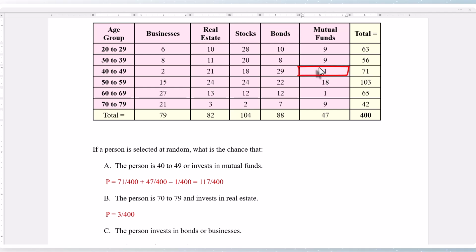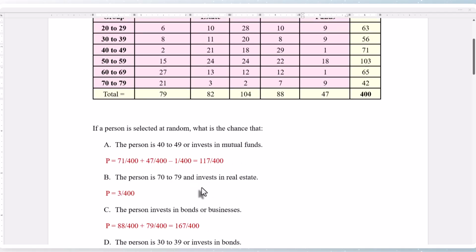There's one person that invests in mutual funds and is in that age group. So we subtract out 1 out of 400. The result is 117 out of 300. It cannot be reduced further.